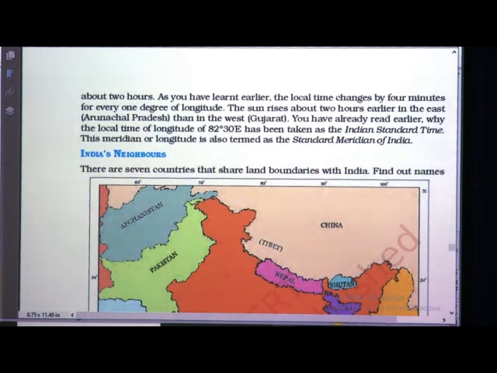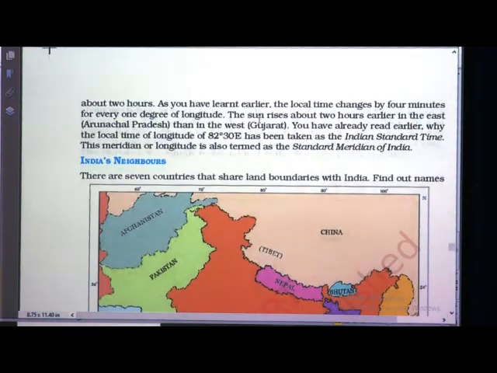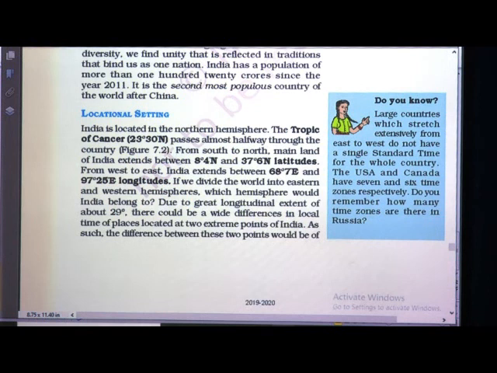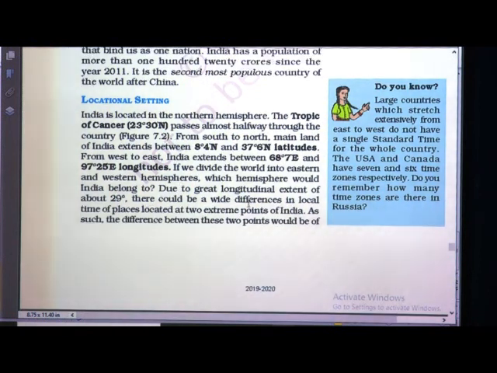It will belong to both the hemispheres, due to the great longitudinal extent of about 29 degrees. How did we get 29 degree? When we took the difference, it is starting from 68 degree west to 97 degree east. So, the difference is 29 degree.